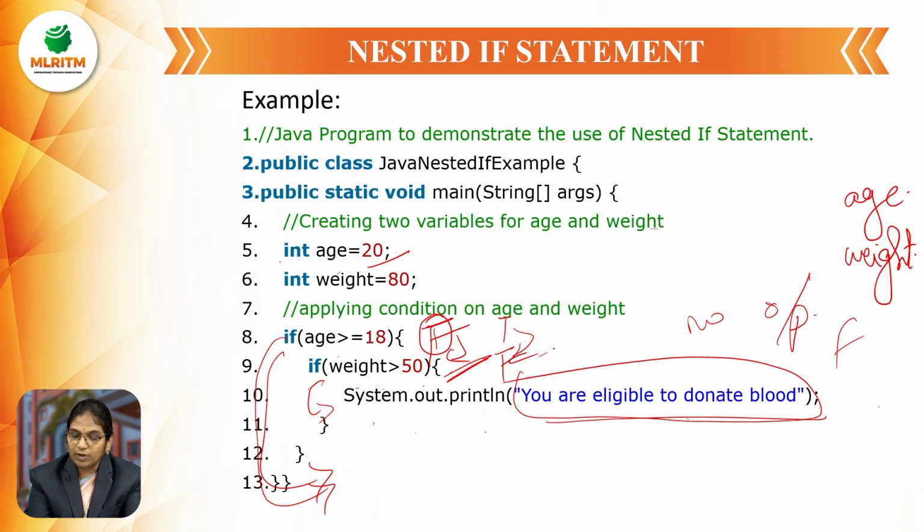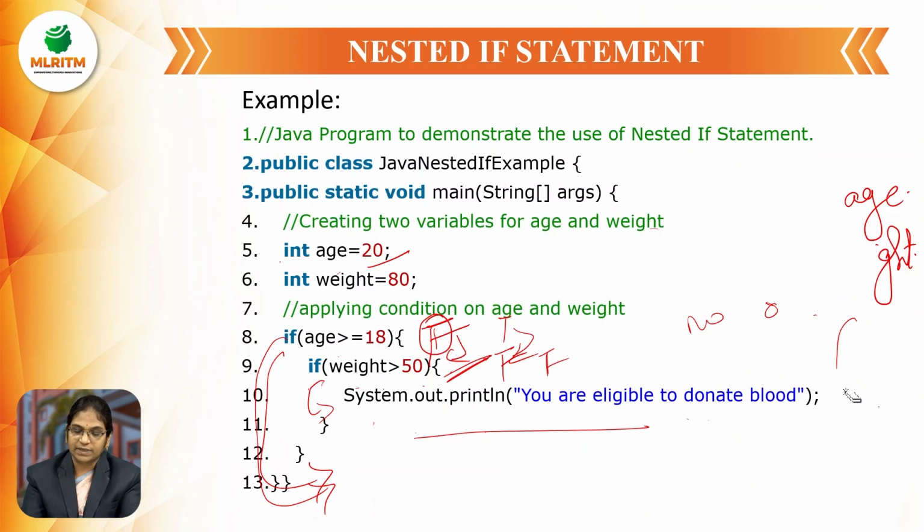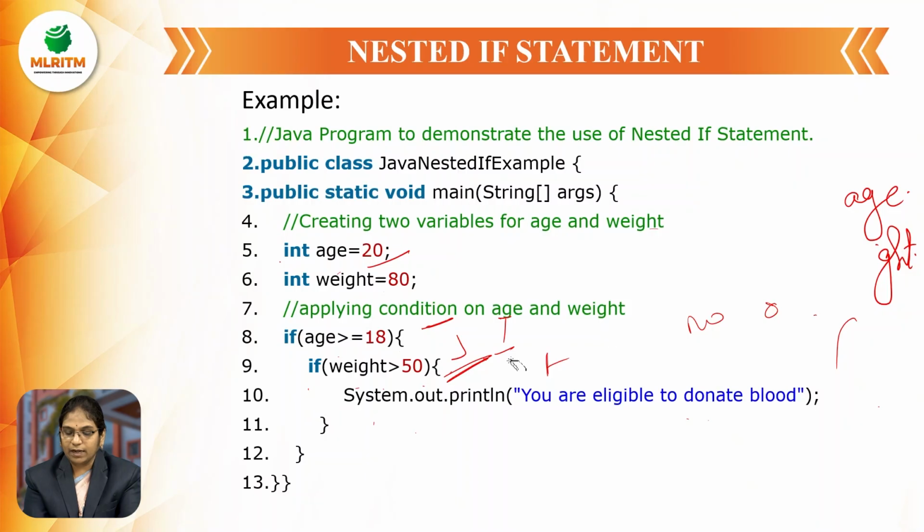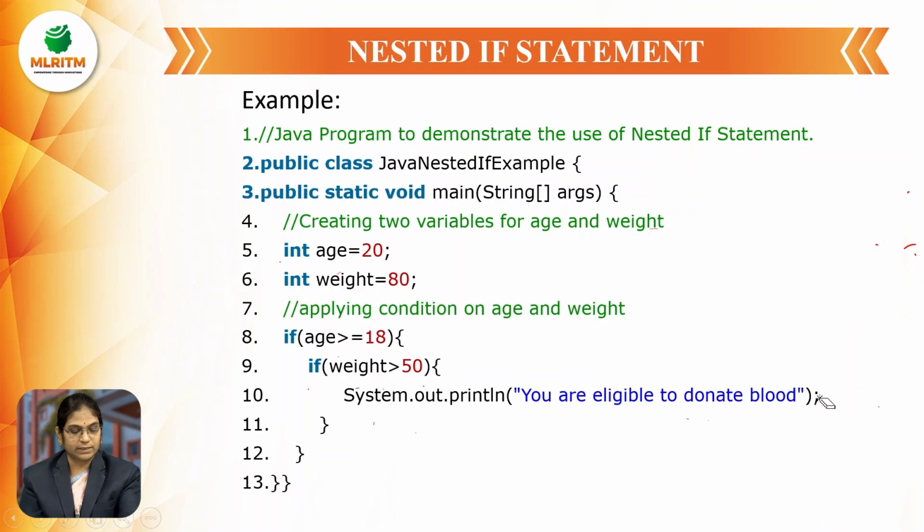If it is true, then it displays the output. But if the first condition is true and the second one is false, then it comes out of the program. And if the first itself is false, then the entire output is not going to be displayed, it comes out of our entire program.